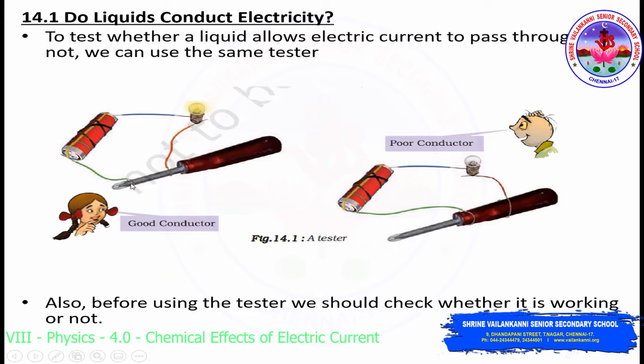Before you connect the wire to the free ends of the tester, you have to remove the plastic coverings from the tip of the wire. After removing the plastic coverings, connect the wire to the free ends of the tester, and similarly the other end over here. The other end of the wire should be connected to the positive terminal of the electric cell, and from the negative terminal, the other wire should be connected to the electric bulb. The other end of the wire will be connected from the bulb to the tester.